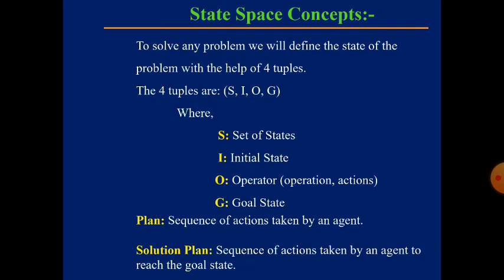Coming to the next one: what is a plan? A plan is a sequence of actions taken by an agent. Who is an agent? We human beings, we all are agents. If you want to perform any actions, if you want to go anywhere, we will have a certain plan.